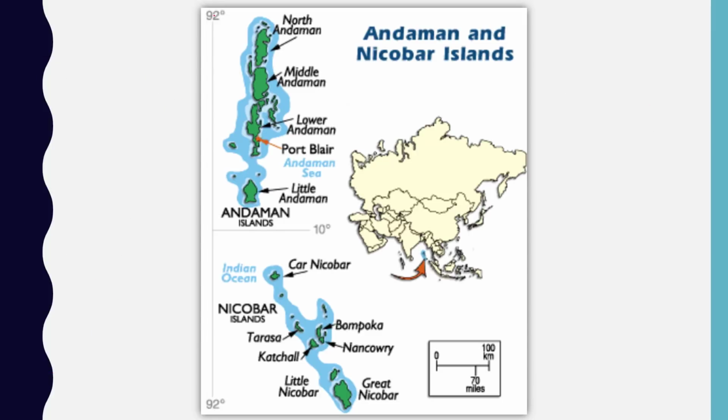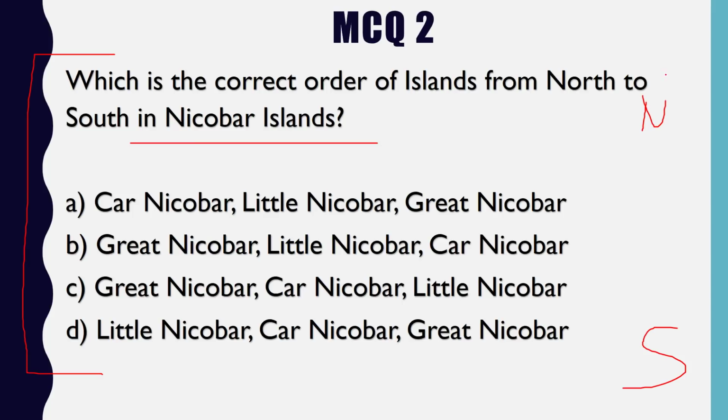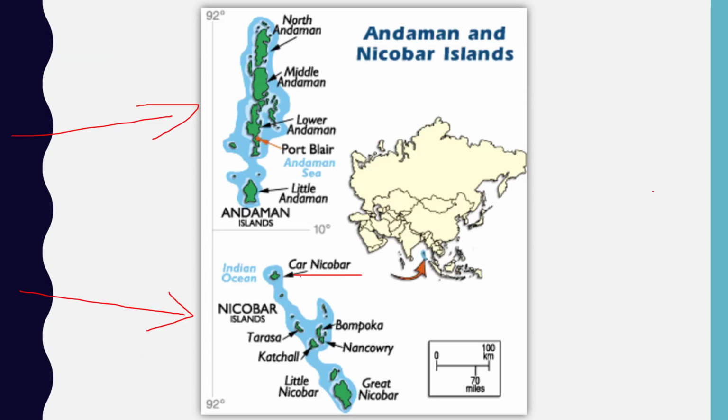Now you can see these are the Andaman and Nicobar Islands. It's a union territory of India, and in the north you will see the Andaman Islands, in the south you will see the Nicobar Islands. Now if we just examine the Nicobar Islands, we will see the Car Nicobar is right at the top. We will just put a C over here.